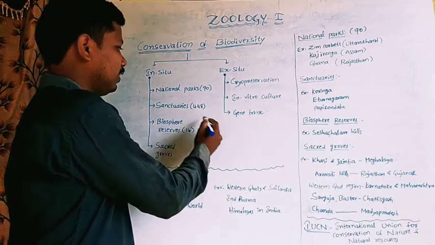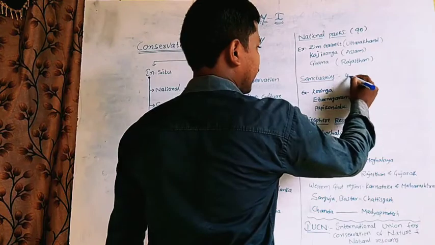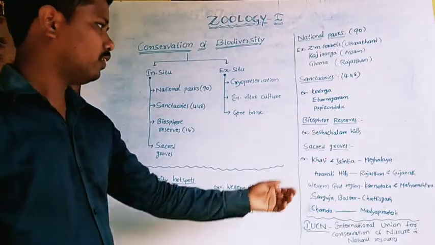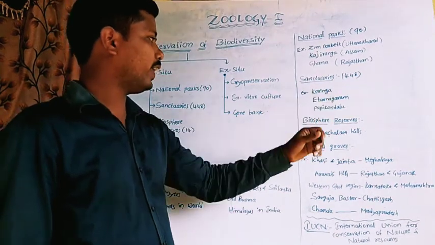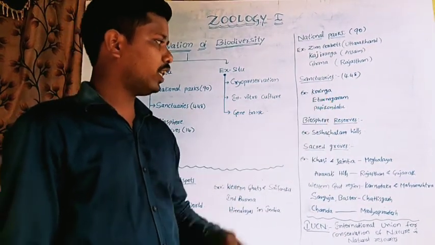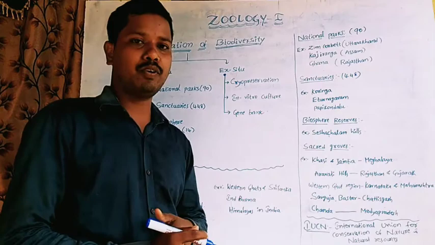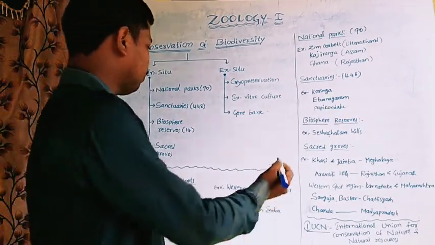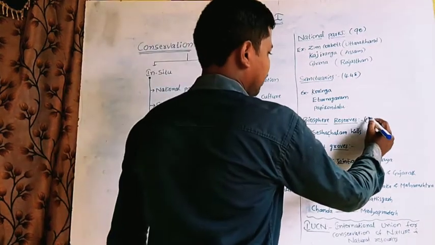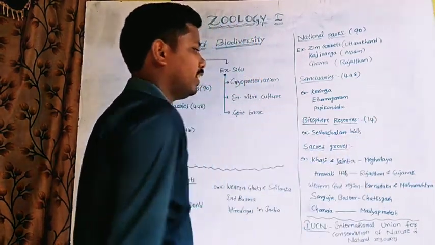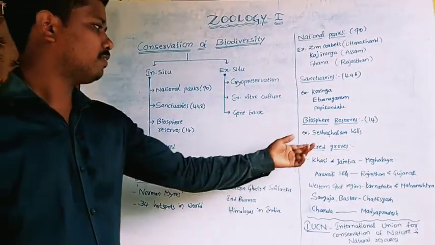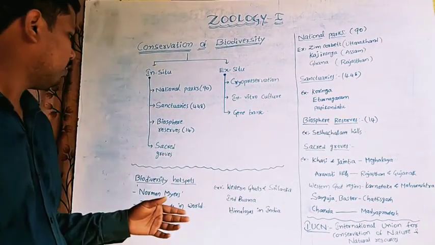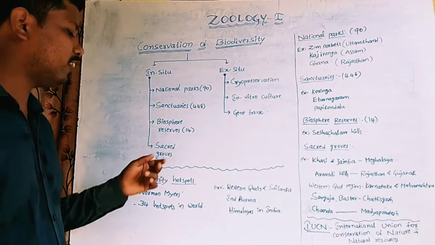Next one, there are 448 sanctuaries in India. For example, Coringa, Eturunagaram and Papikondalu. So these are the sanctuaries. Biosphere reserves, there are about 14 biosphere reserves. For example, Seshachalam Hills. So next one, sacred groves.